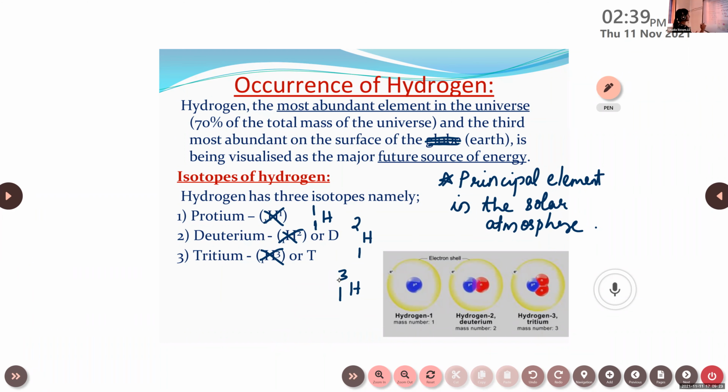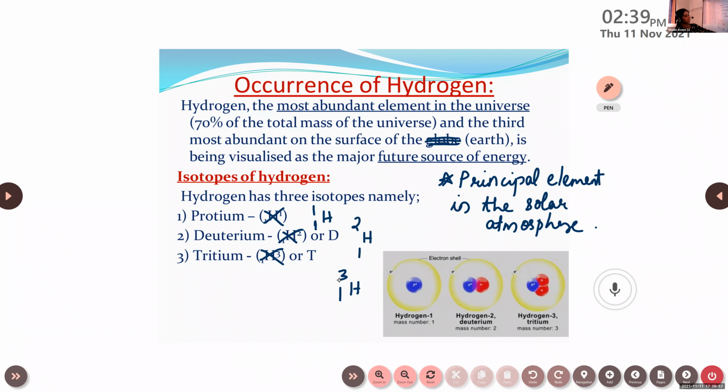Here the atomic number is the same, but the mass number is different. That's why they are known as isotopes. Protium, deuterium, tritium. 1H1 for protium, 1H2 for deuterium, 1H3 for tritium. And we also use the symbols D for deuterium and T for tritium. So these are the three isotopes of hydrogen: protium, deuterium, and tritium.